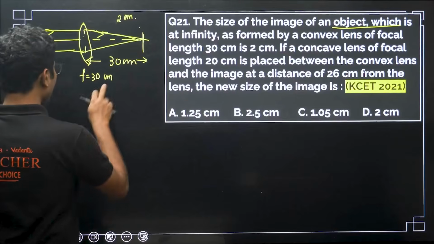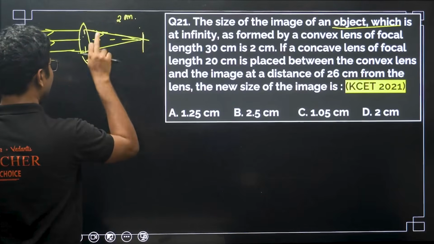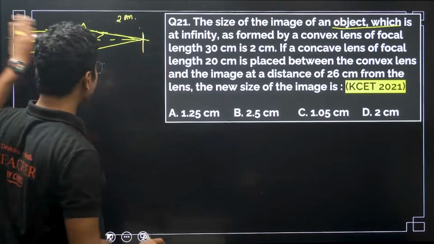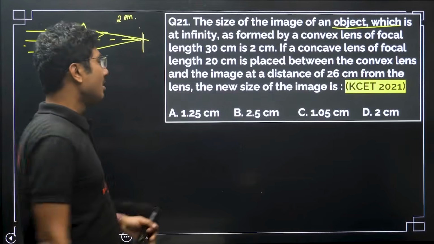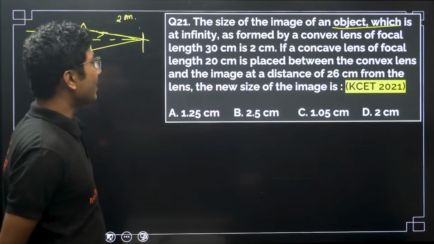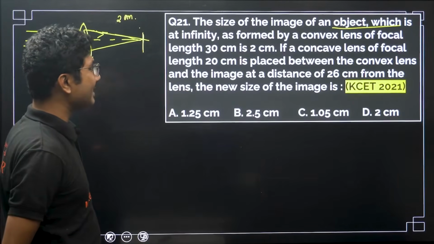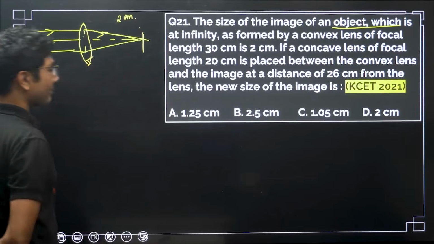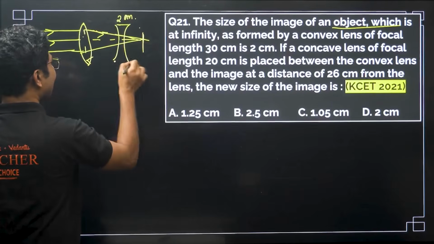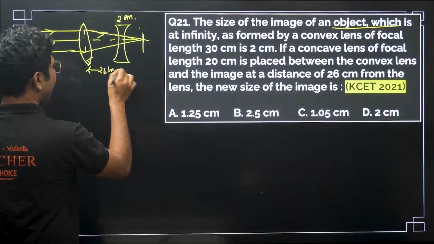Now if you put the concave lens, this is the only problem. You do not need to consider the convex lens at all, only its focal length is required. So a concave lens of focal length 20 centimeter is placed between the convex lens and the image at a distance of 26 centimeter from the lens. So now we are placing this concave lens at a distance of 26 centimeter from the convex lens.